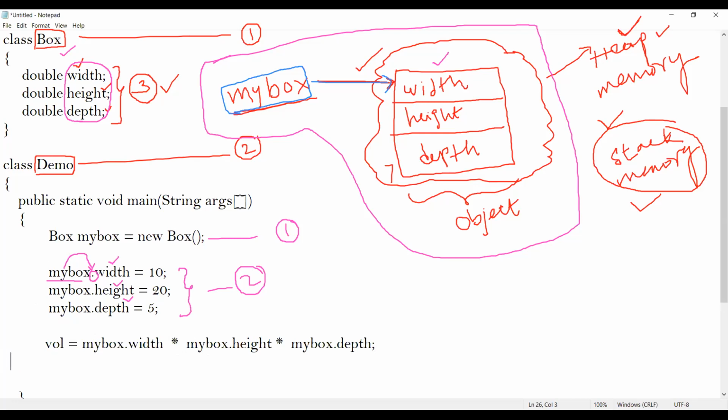Once I compute the volume of a box, I need to print the volume. How to print the volume? I'll write System.out.println, volume of the box equal to VOL.